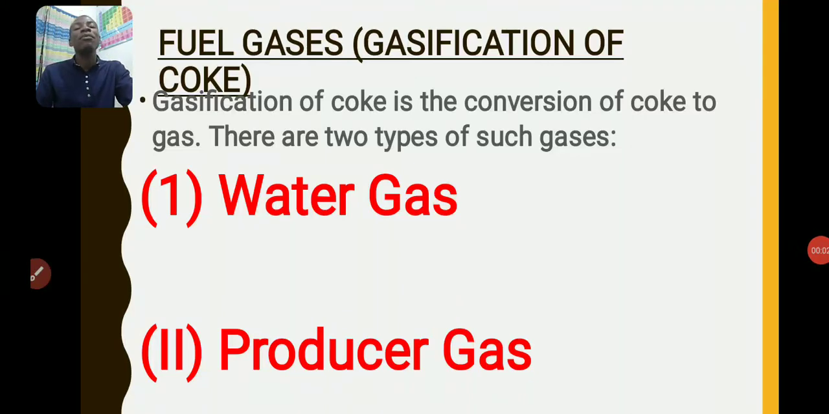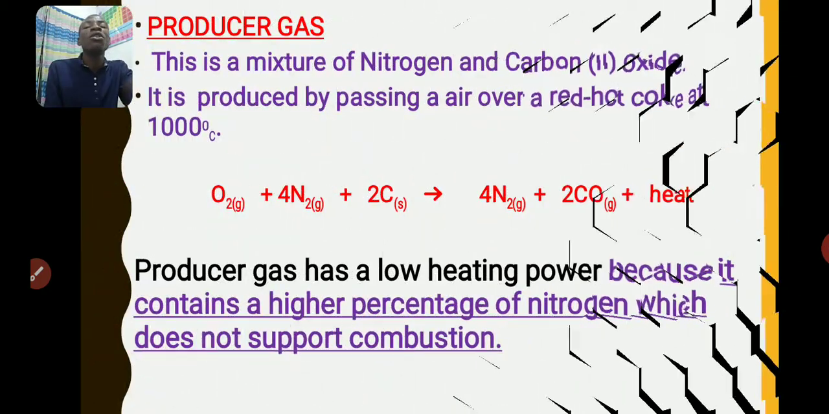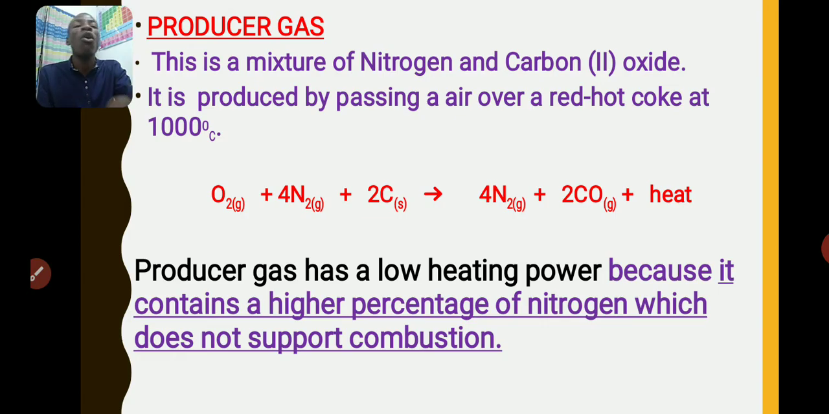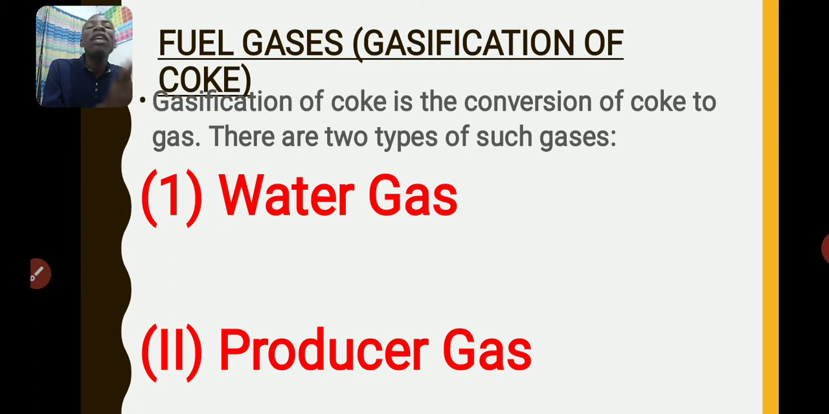All right, welcome back. It's your teacher in the course, and we'll be continuing from our last video talking about gasification of coke. That is, how can you turn coke into gaseous fuel? There are two ways we can do that. We can heat coke with steam. Steam is water, H2O in the vapor state. That will give us water gas, or we can heat coke with air. That will give us producer gas.